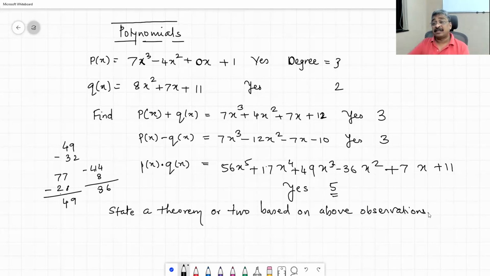Okay, can you write a statement which is going to be always true? That is called a theorem. Maybe I will not ask you to prove it immediately, but eventually, if it is a theorem, we have to prove. So can you write a statement or two or three statements which you think should be given the status of theorem?